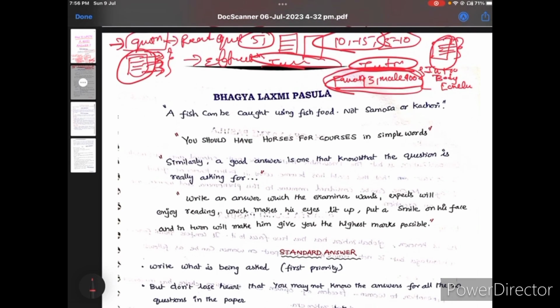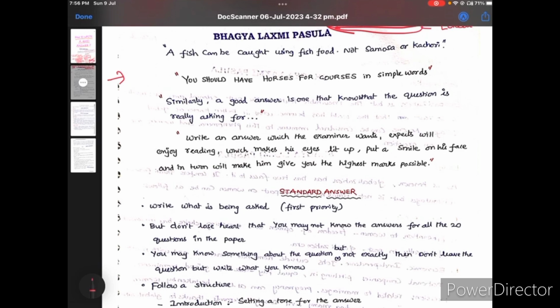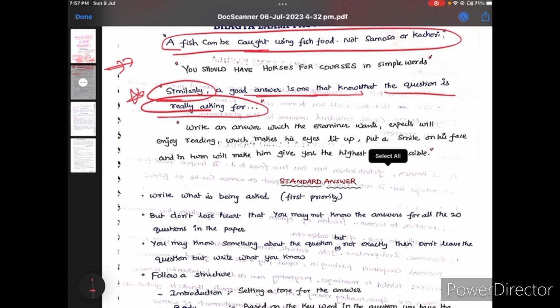Okay, next, coming to the main points. I'll give one example. Actually, I read it in an article by a topper, so I am giving it here. A fish can eat only fish food, it does not eat samosa and kachori. So it's the same here. Read what the question is asking and write about that question, that answer only. Don't give your own views, and don't write any irrelevant data. Similarly, a good answer is one that knows what the question is really asking. So this is a very important thing to remember.